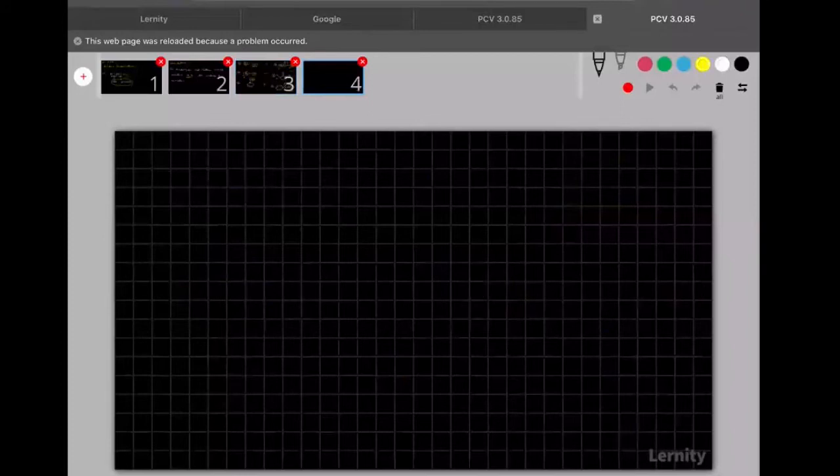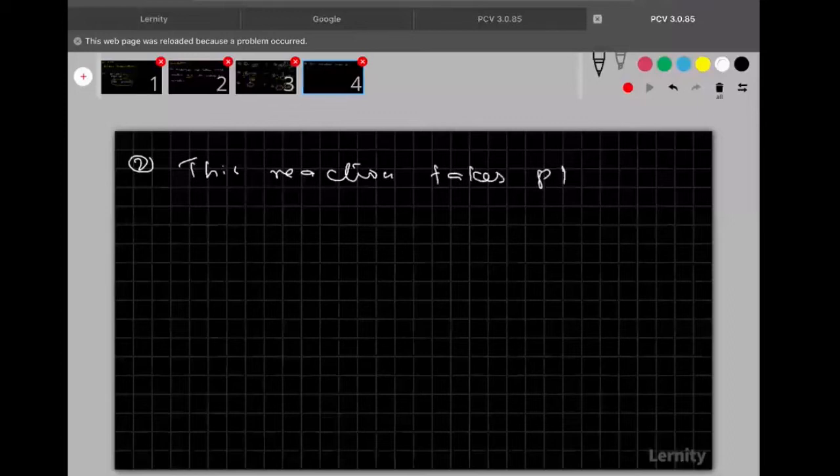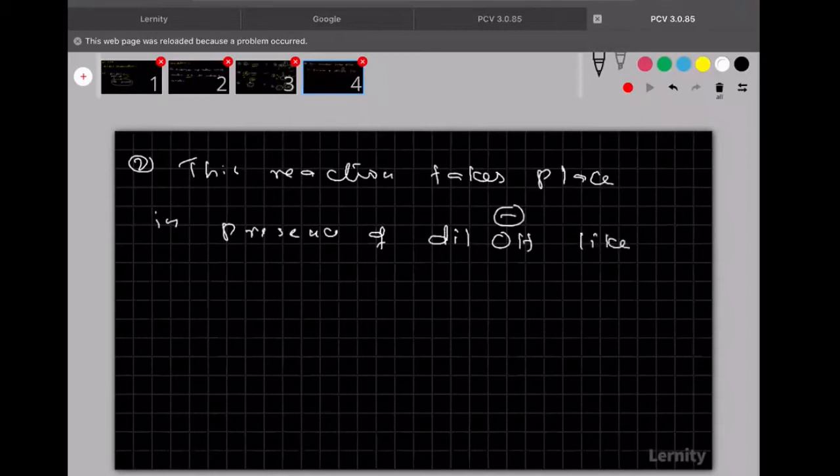Now second condition. This reaction, aldol condensation, takes place in presence of dilute bases. OH minus is a base, you know. Dilute bases like what? Dilute KOH, or we can say dilute NaOH, etc.